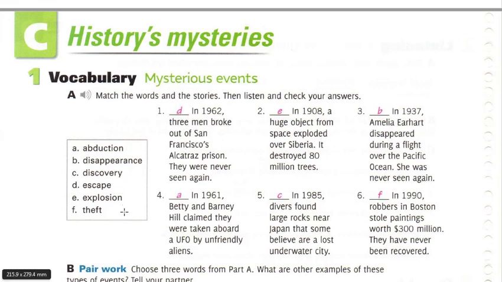So number 1 is, in 1962, 3 men broke out of San Francisco's Alcatraz prison. They were never seen again, which means D, escape, or they escaped from prison. Number 2, in 1908, a huge object from space exploded over Siberia. It destroyed 80 million trees, which is E, explosion. An object exploded.